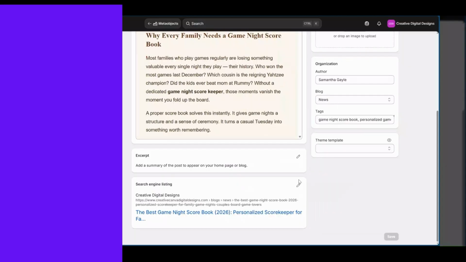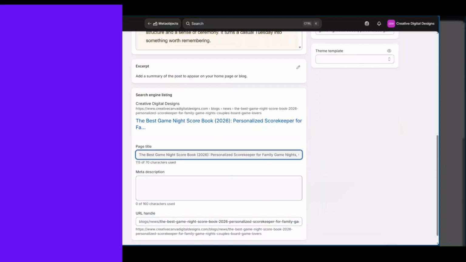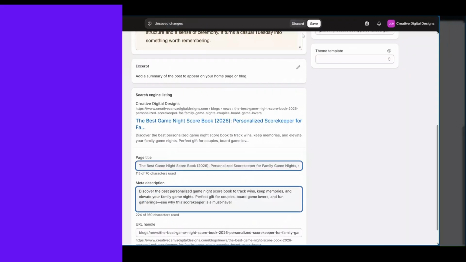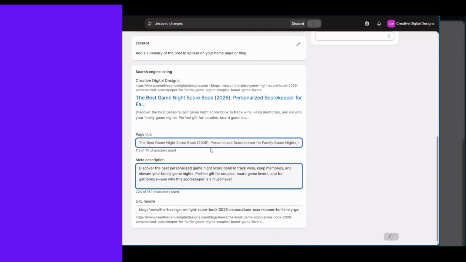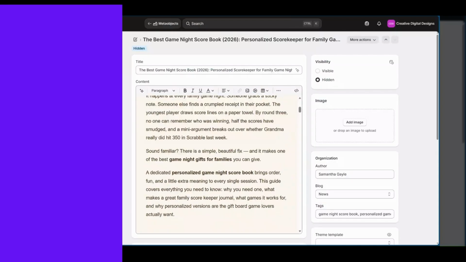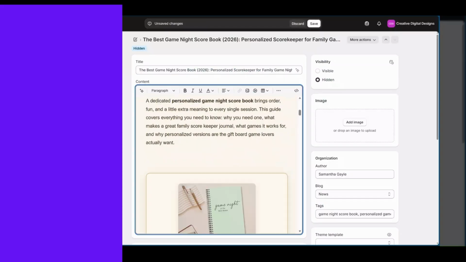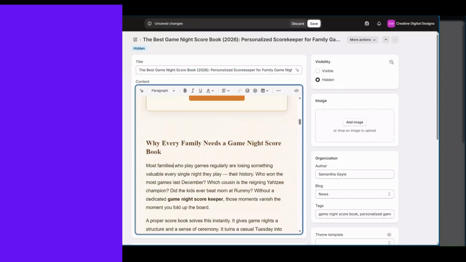Down here, you're going to hit this edit button, and this is where you're going to put your meta description that they created, which is what's going to be the first words that people see on Google. Then you're going to hit save. And now your blog is done. Right here, you can go ahead and edit if something is spelled wrong, or if you want to add something else to it, you can edit it right here.